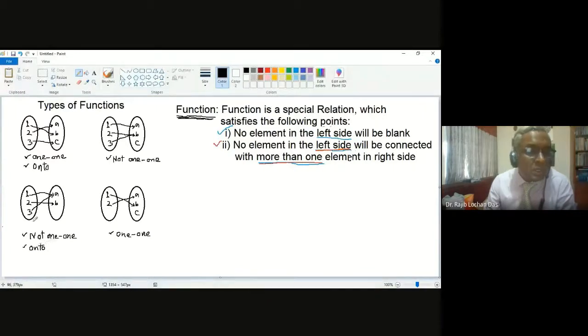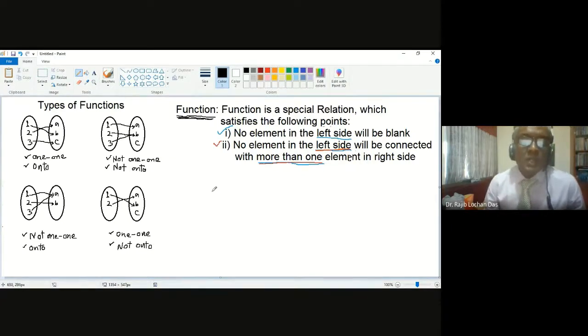So the first and third, they are onto because no blank element in the right side. So you have blank element in the right side in the second, so you will say this is not onto, and you have blank element in the fourth example, so you will say it is also not onto. So there is another category, onto or not onto, and we have 4 different types of functions. So these are the 4 different types of functions. Okay.